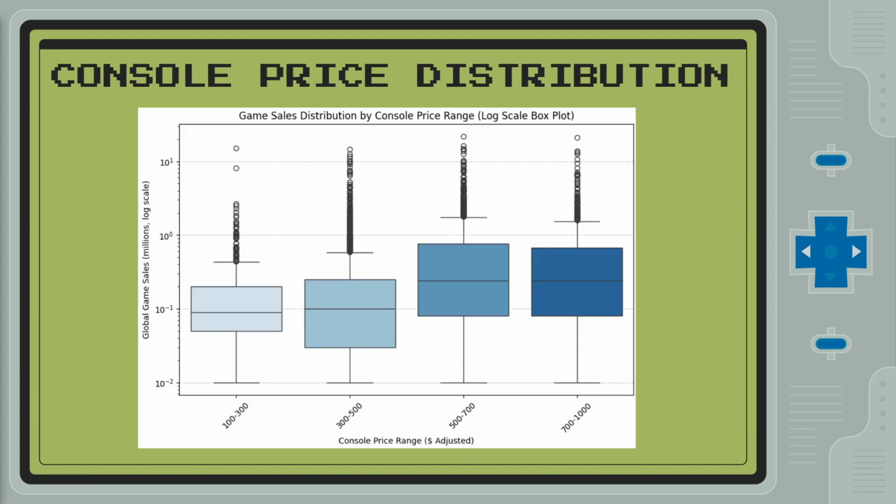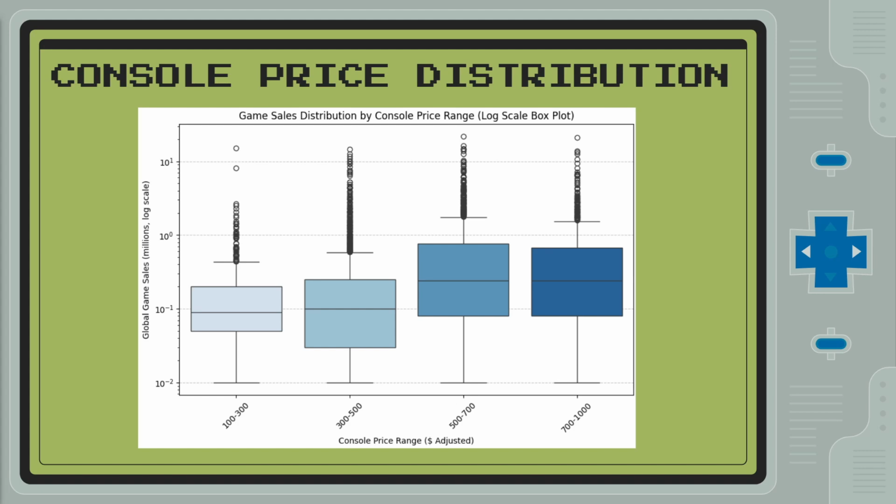Okay, here is console price distribution. We looked into if console prices had any effect on game sales, and due to the number of outliers, we looked into the medians and interquartile ranges of the price ranges, where the higher end consoles that cost around 500 to 700 to 1,000 do have a higher median compared to the lower end consoles.